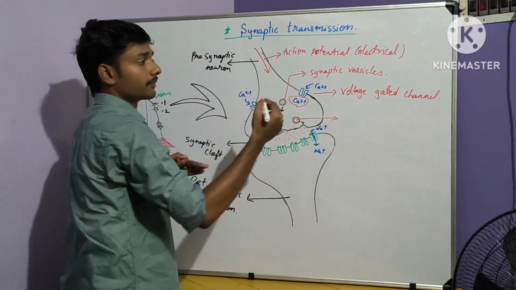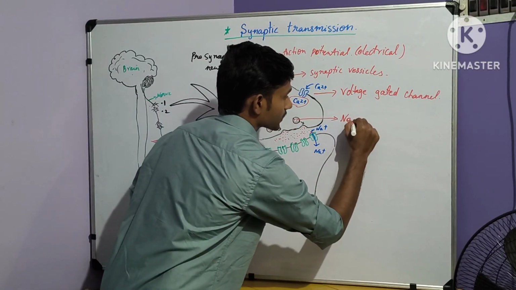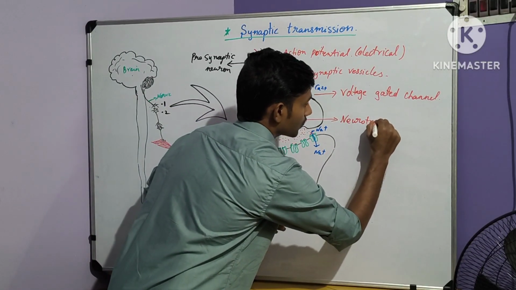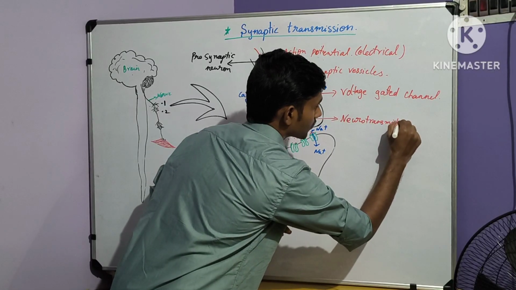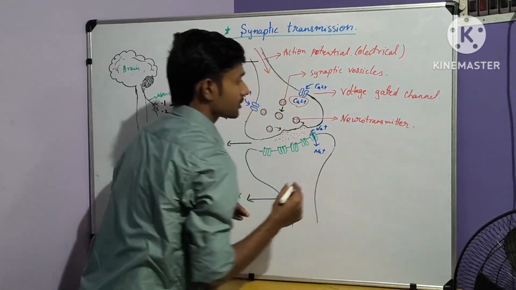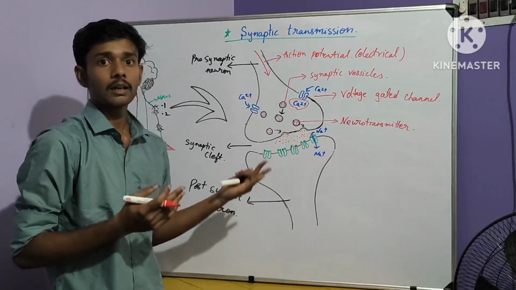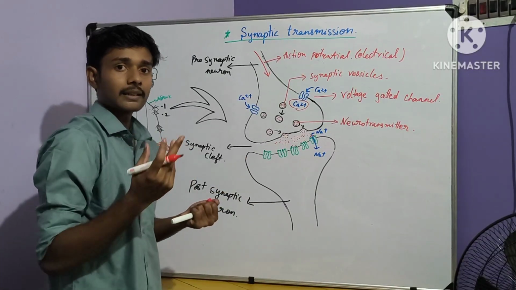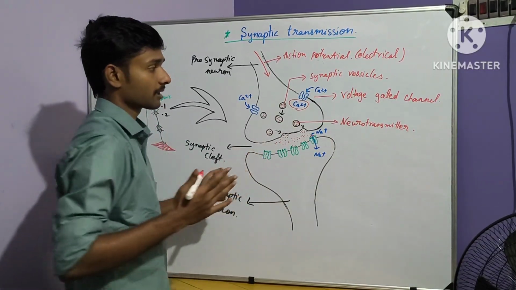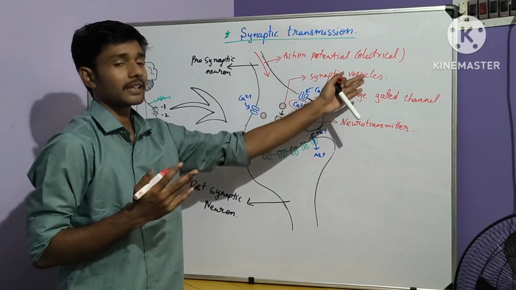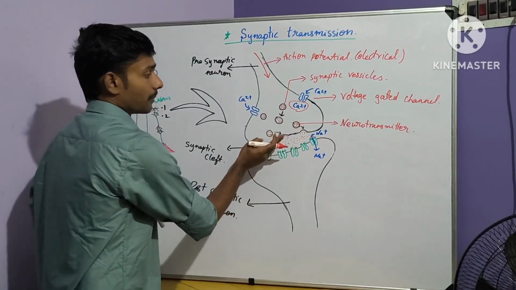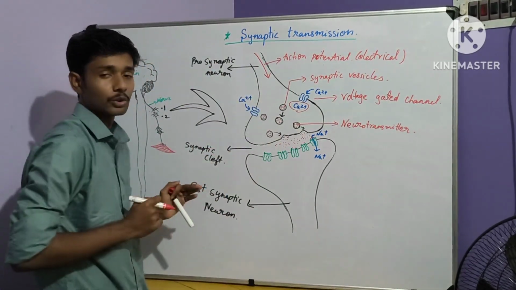Inside these synaptic vesicles, neurotransmitters are present. Neurotransmitters like acetylcholine, GABA, glutamate, aspartate are present in this synaptic vesicle that comes to the membrane of this presynaptic neuron.